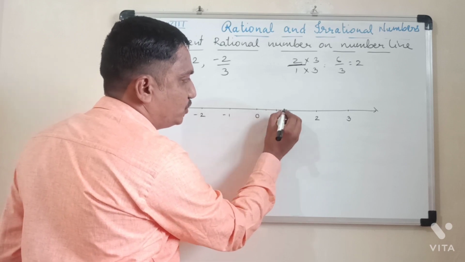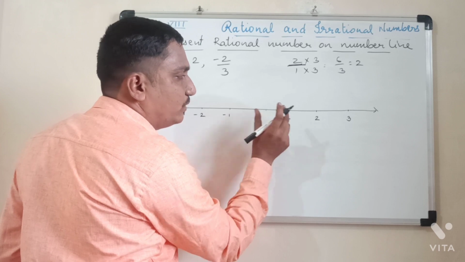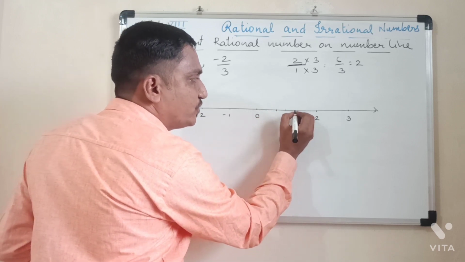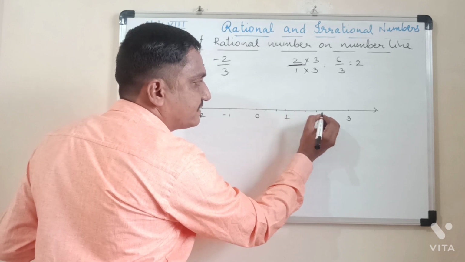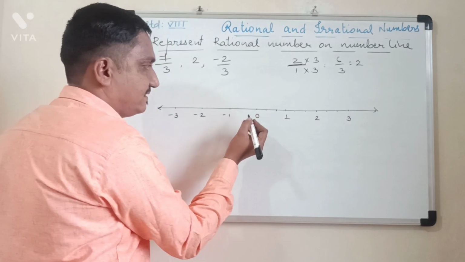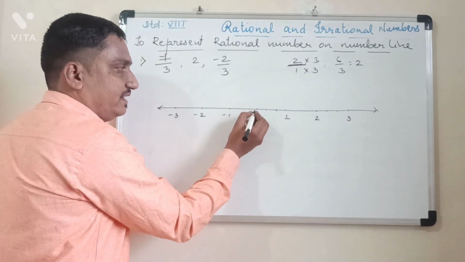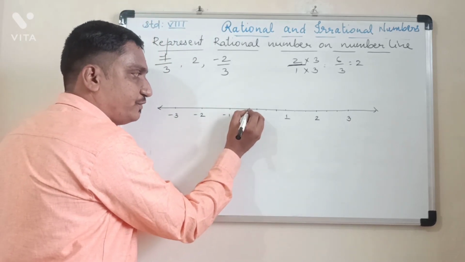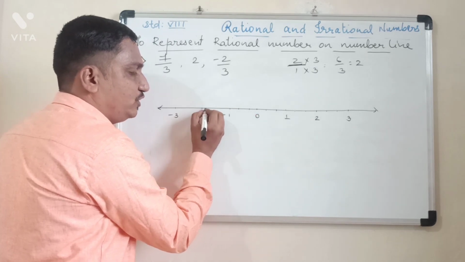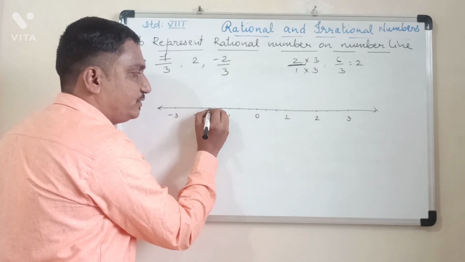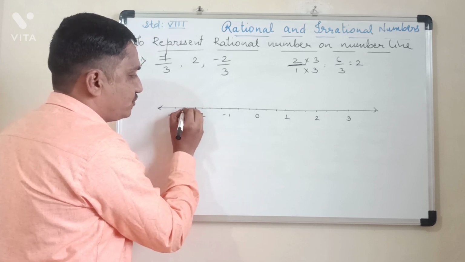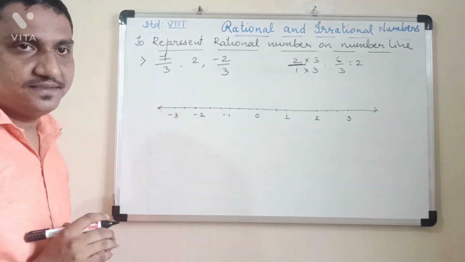So this unit 0 to 1 is divided into 3 equal parts. 1, 2, 3. So like this way, unit 1 to 2 also you have to divide into 3 equal parts. Unit 2 to 3 also divide in 3 equal parts. To the left side also, unit 0 to minus 1 also you have to divide into 3 equal parts. Minus 1 to minus 2, this unit also you have to divide into 3 equal parts. So each unit has to be divided into 3 equal parts.